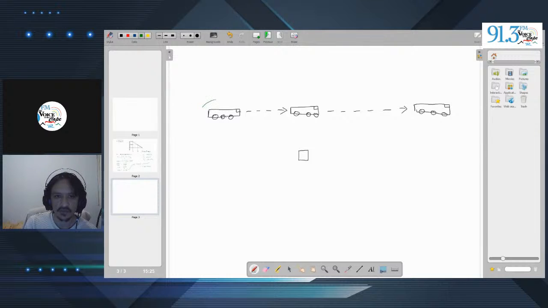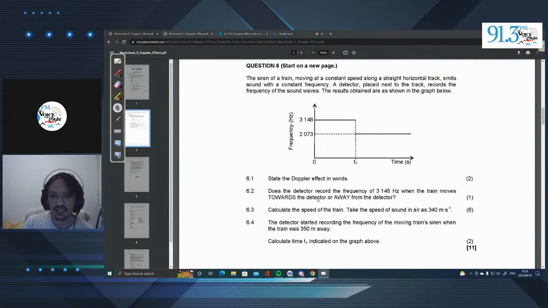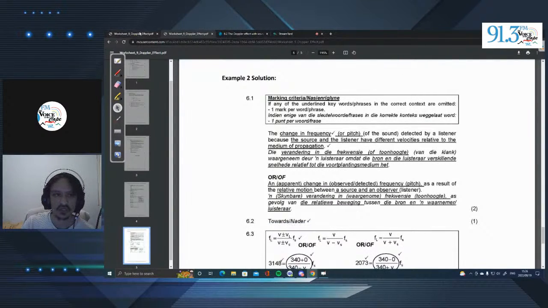So if you look here, this is closest to the train. And as the waves move further and further from the train, we can see that the wavelength is increasing, which means the frequency is decreasing. So at this position, the frequency is smaller than over here, where the frequency is directly by the box, and we'll end up having basically a higher frequency hitting the detector. So according to this question, we can state that the train is moving towards the detector.